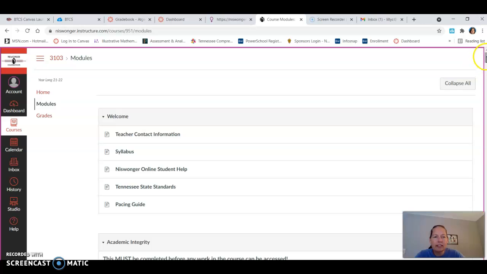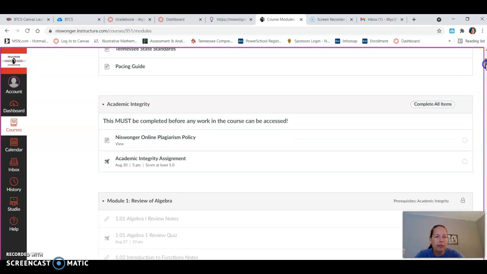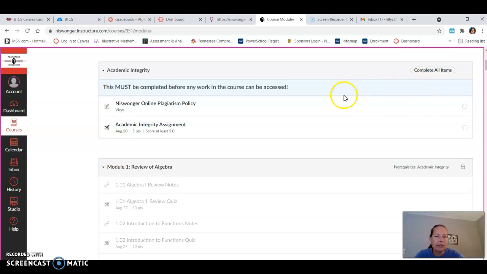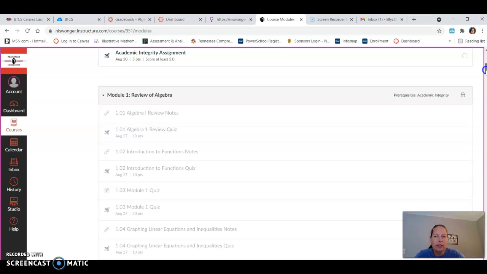And the first thing you're going to see is a welcome module. So this again will have teacher contact information. That will be my contact information. It's going to have the syllabus for the course, student helpline, state standards, and pacing guide. So that's information if you need to look through that. Good thing to get started. All right, academic integrity. So you need to make sure that you do this. This will be the first thing that is due in this class. And it's marked for August the 20th. So that'll be the first week of school. That gives you plenty of time to do that.